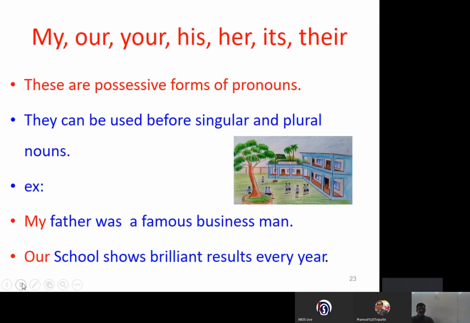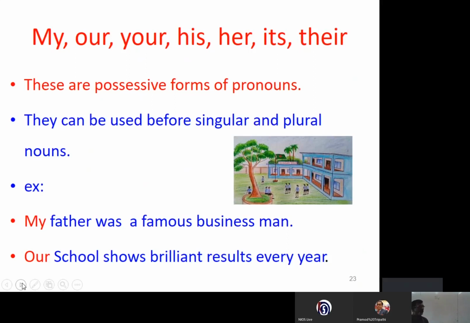Possessive means possessing it. For example, this is my house. House is determined by a determiner, my. When you say house, house position is fixed by my. That's a possessive case. They can be used before singular and plural nouns.